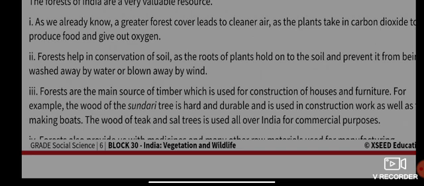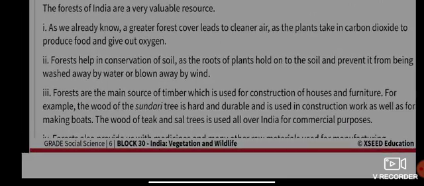For example, see the houses that are built in your village, or in town, that are made of wood. Where does it come from? Naturally, it comes from the forest. That is timber. The wood of the Sundari tree is hard and durable, and is used in construction work as well as making boats. The wood of teak and sal trees is used all over India for commercial purposes. Those are the benefits of forests.